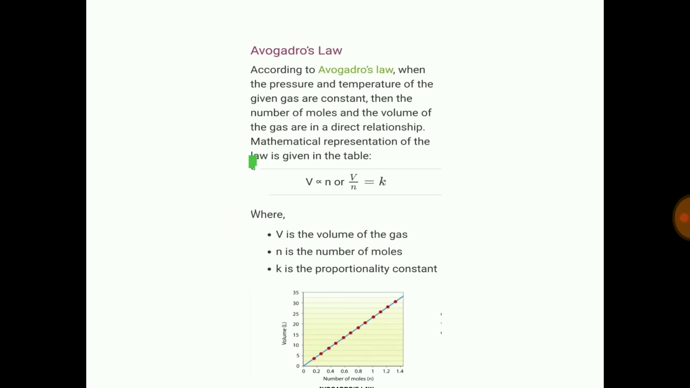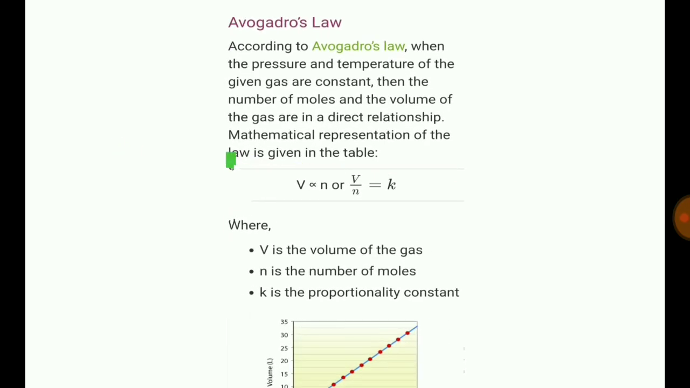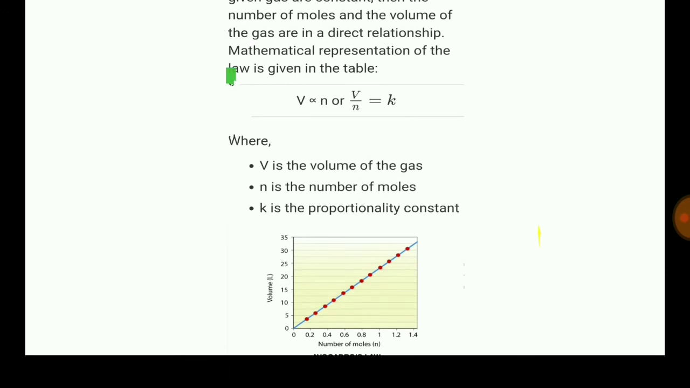Avogadro's law. According to Avogadro's law, when the pressure and temperature of the given gas are constant, then the number of moles and volume of the gas are in direct relationship. The mathematical representation of this law is V is directly proportional to n, that is, the volume of a gas at constant pressure and temperature is directly proportional to the number of moles of the gas, where V is the volume of gas, n is the number of moles, and K is the constant of proportionality.